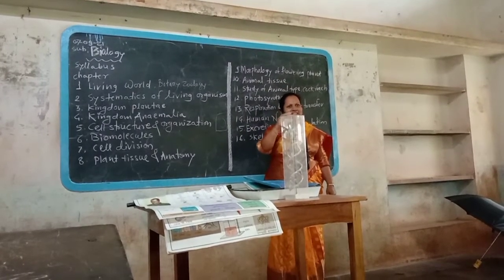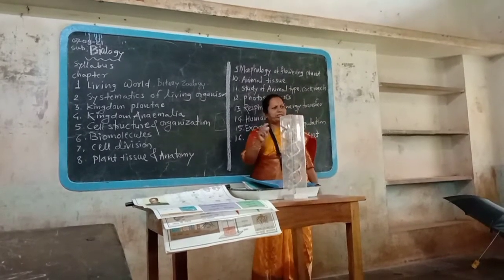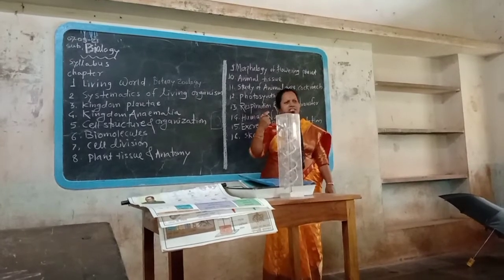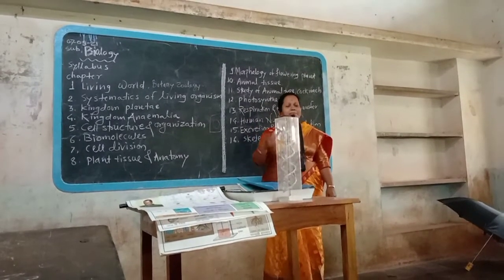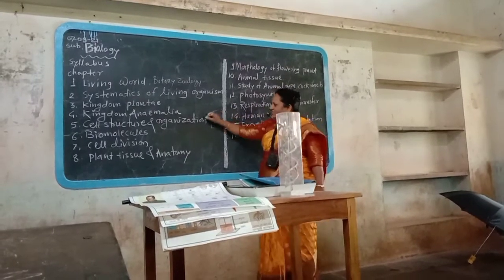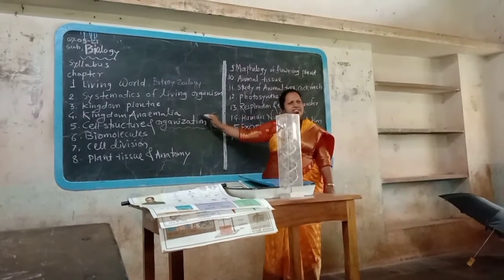Single body, then population is all the bodies of the same type coming together. Many populations with surrounding environment called community. Many communities are there and then it forms biosphere. This is the organization, levels of organization we already studied.